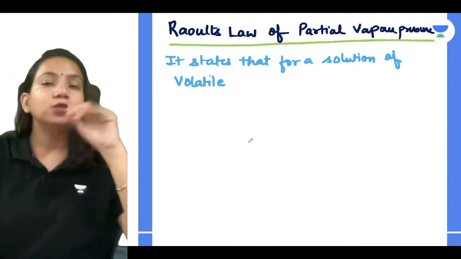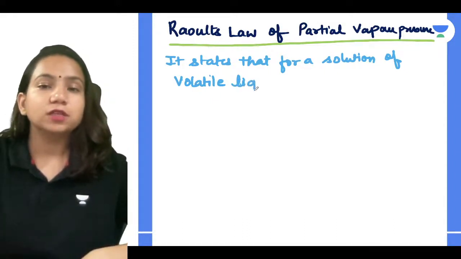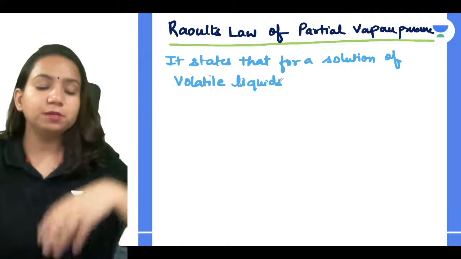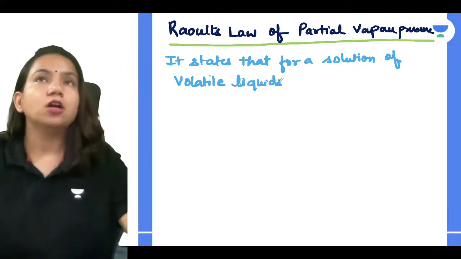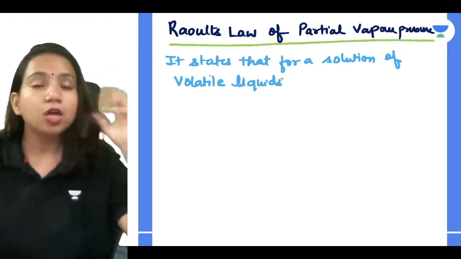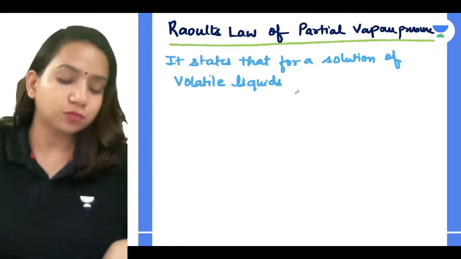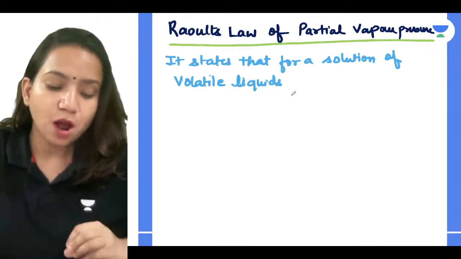Okay, very good. So what you can relate, it states that for a solution of volatile liquids, you understood, right? You won't be able to see the thinner in the bottle later. So why? Where did it go? It actually vaporized easily at room temperature itself, so that we can know. So what do you have to know? How can we define it?